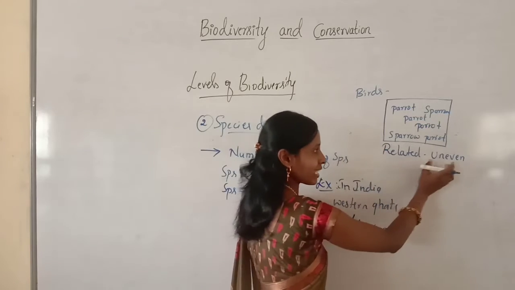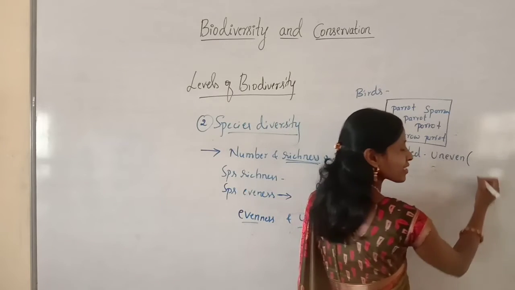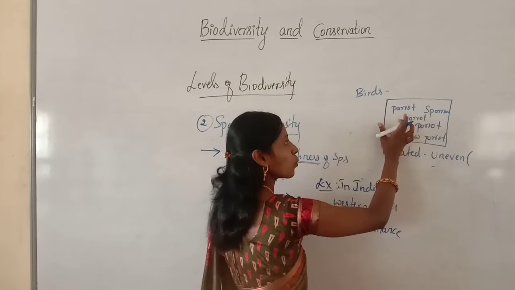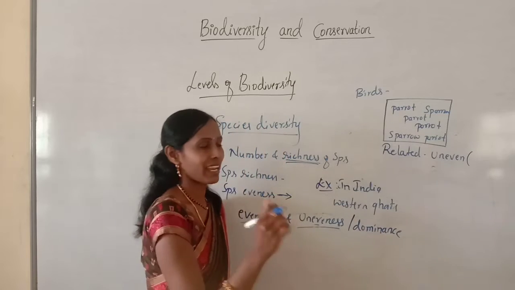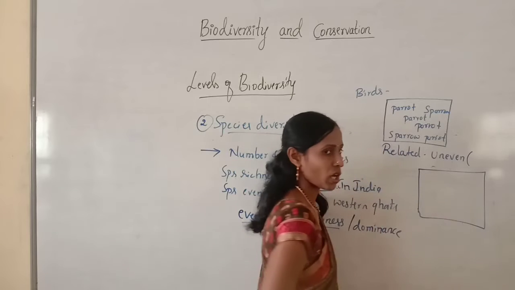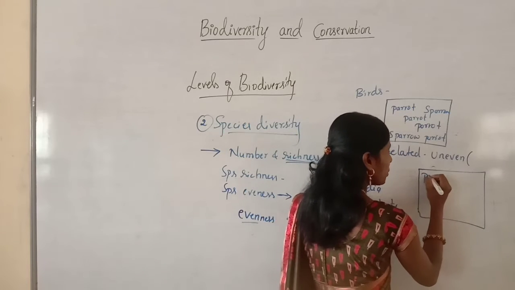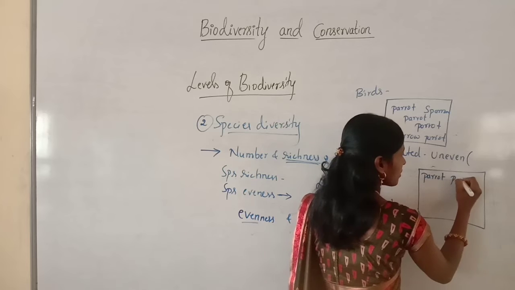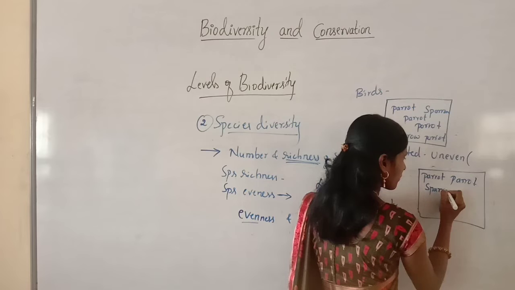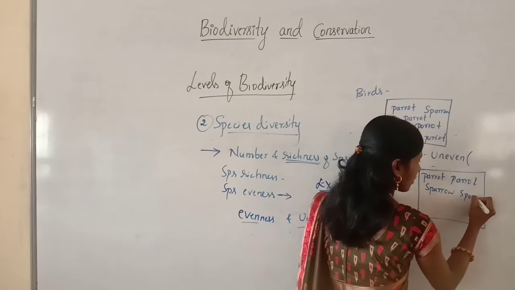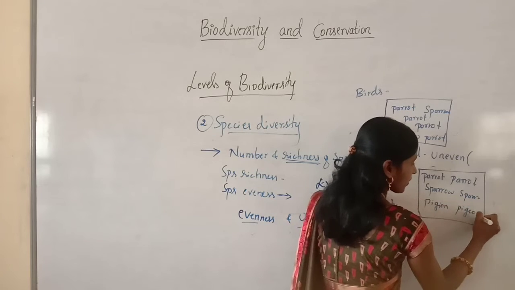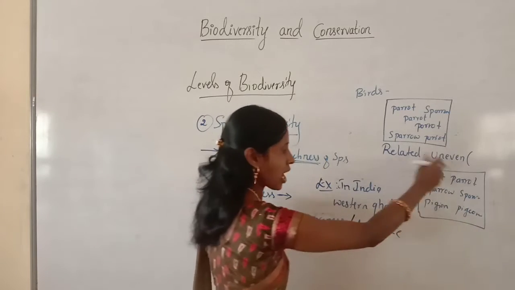When they are uneven like this, they show less species diversity, because one is dominant and others are less in number. We'll take one more example. In this particular geographical area, I will write 2 parrots, 2 sparrows and 2 pigeons. So here again they are related because all are birds only.